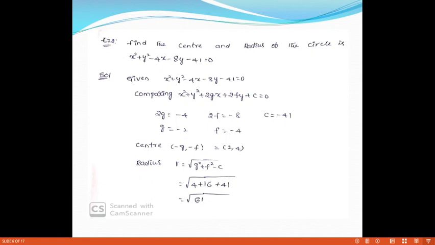What does the center indicate? Minus g comma minus f. So substitute the values of minus g, minus f. What is g equal to? Minus 2, so minus g is plus 2, and minus f is 4. So (2, 4) is the given center. To find out the center. Next we find out the radius.